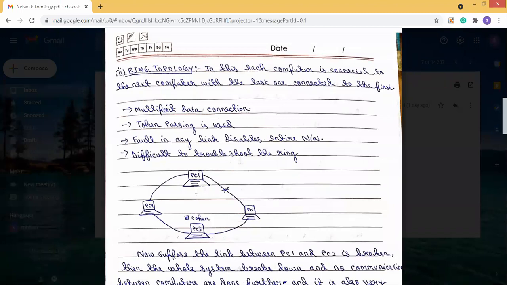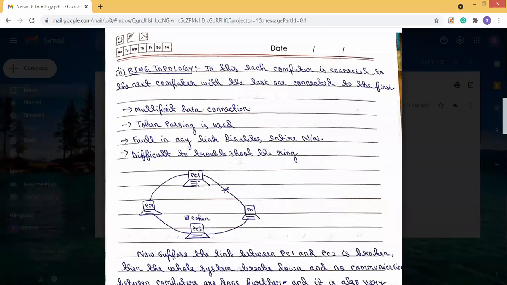Now, suppose we want to communicate from PC1 to PC3. The communication is via PC2. You can see the data will travel from PC1 to PC2, then from PC2 to PC3. There is no direct connection, or point-to-point connection. It is a multi-point connection. There is no dedicated link between PC1 and PC3.